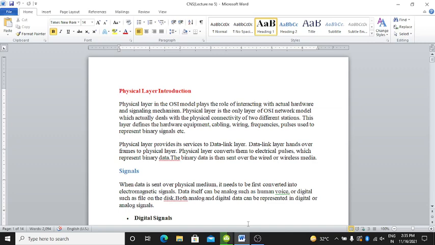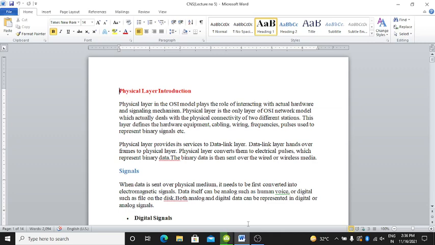It is the only layer of the OSI network model which actually deals with the physical connectivity of two different stations. In other layers there is no physical contact between the stations and the layer.